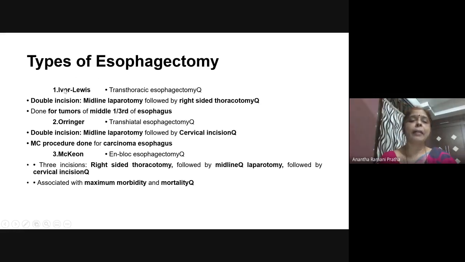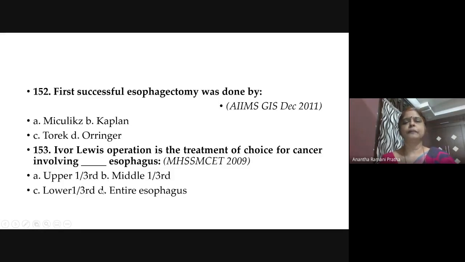So we have Ivor-Lewis, McKeown, Orringer, right? McKeown is a 3-stage incision: in the abdomen, in the thorax, and in the neck. Ivor-Lewis is only a thoracic approach and abdomen. Separate incisions are given, a separate laparotomy incision and a separate thoracotomy. Transhiatal is Orringer. So these are the names that you should remember now.